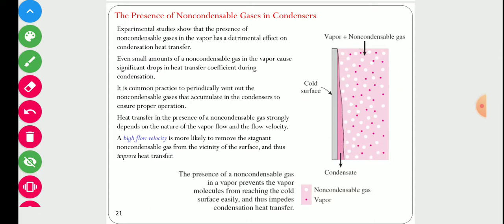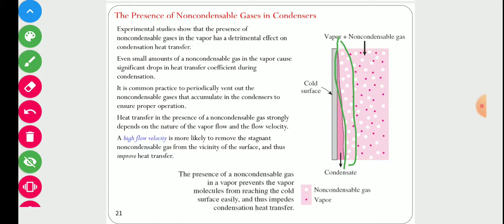What happens at the liquid interface is that the condensable gas condenses on the liquid interface, and near the interface we are left with non-condensable gas only. So virtually it makes a layer which is highly concentrated with non-condensable gas, and it again offers resistance to condensation. So even if non-condensable gas is present in small amount only, it decreases condensation sharply.